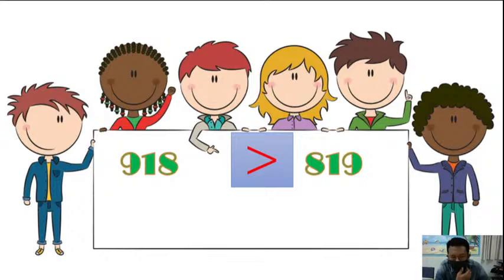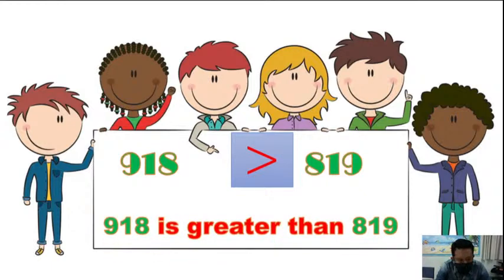So how to read it? 918 is greater than 819. So we have to say like this. 918 is greater than 819. Greater than means bigger than. Don't confuse. Greater than and bigger than, they have the same meaning. Okay? So we have to say 918 is greater than 819. Okay, very good. One more.